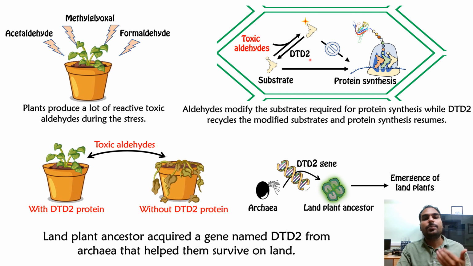So plants produce a very unique protein named DTD2, which actually recycles back these modified substrates, and the protein synthesis continues after it. So if there is no DTD2 protein inside the plant, and there are a lot of toxic aldehydes outside, that particular plant dies.